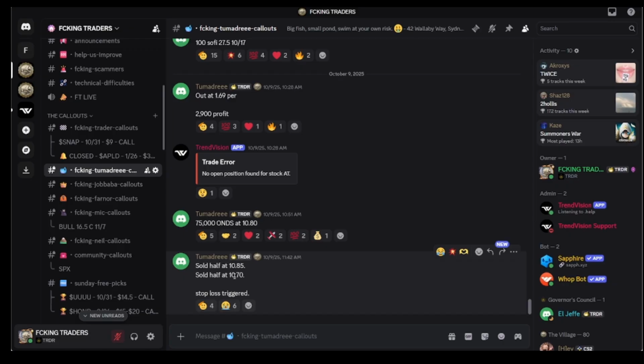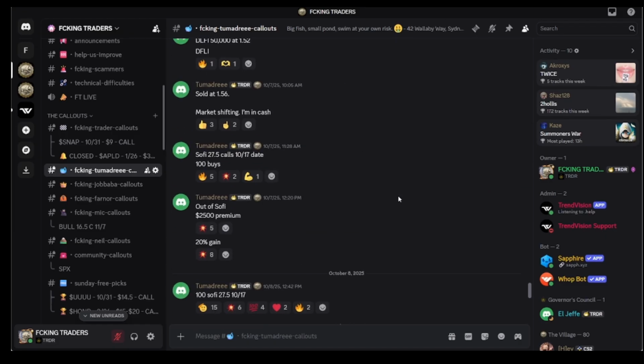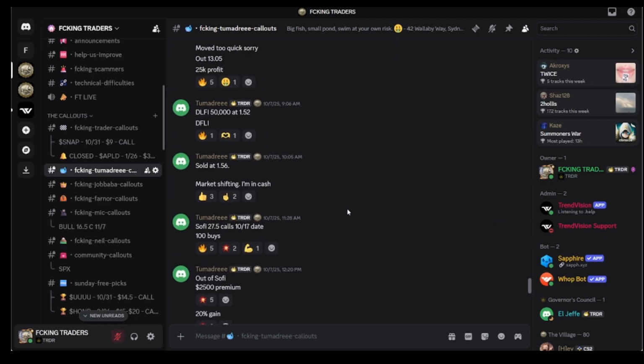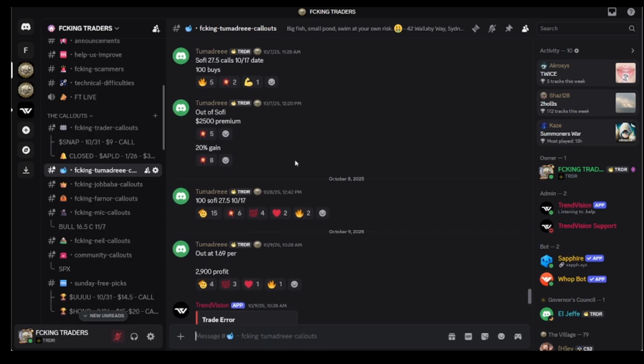Or if he starts moving down, he triggers his stop loss and he gets out and he moves on to the next one. But obviously, with the amount of money that he's moving in, it doesn't take much for him to scrape off, like right here, very, very quickly. Moved in at 1280, got out at 1305, 25,000 profit. So that's kind of his game.